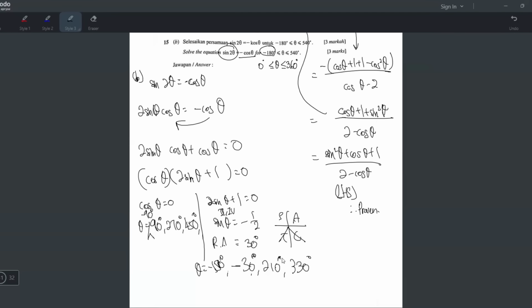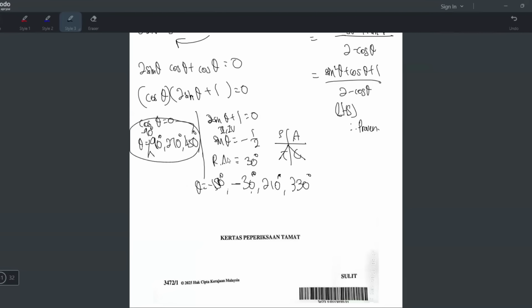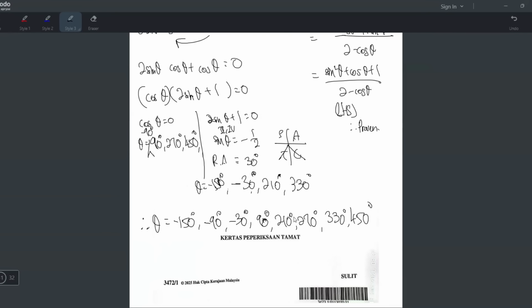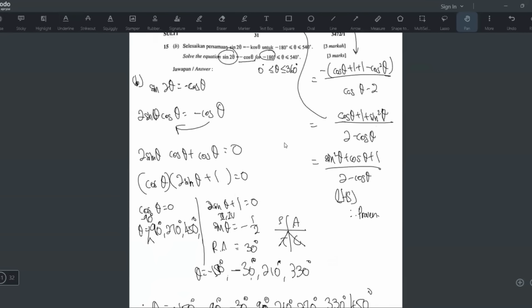Okay, last step is combine all the answers here and write it in satu baris. So theta equals dot dot dot, starting with the smallest number, which is negative 150, followed by negative 90, followed by negative 30, followed by positive 90, followed by 210, and then 270, and then 330, and then 450. Yeah, so got 1, 2, 3, 4, 5, 6, 7, 8 answers. 8 answers. All right, how many marks for this? 3 marks. Okay, so that's all.